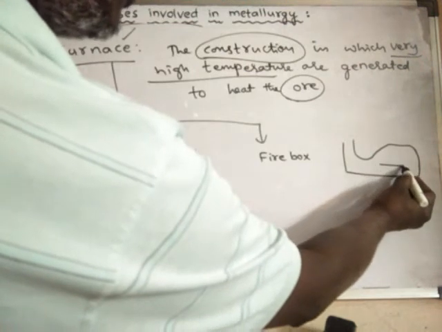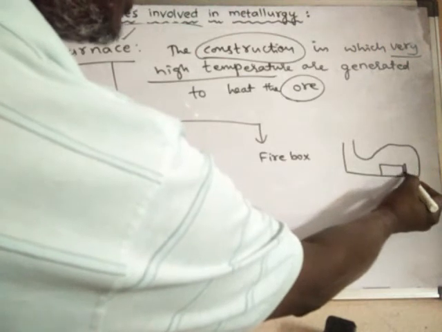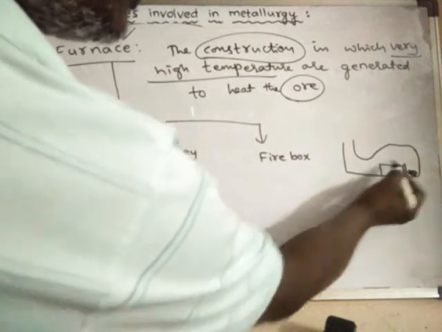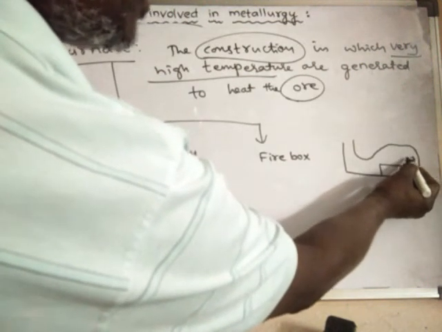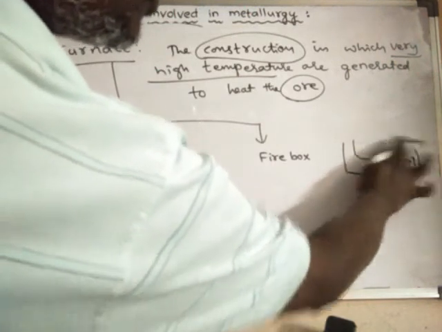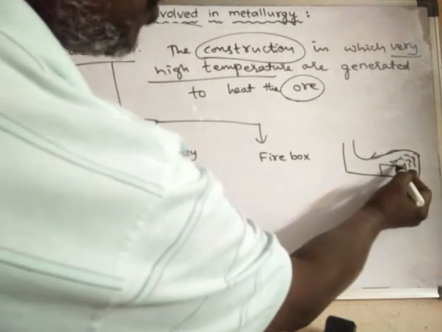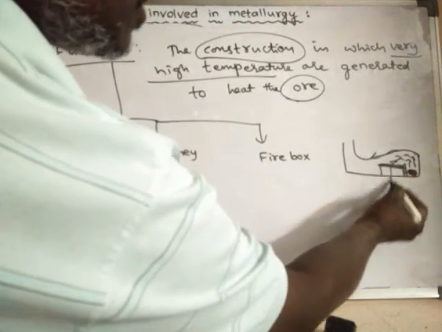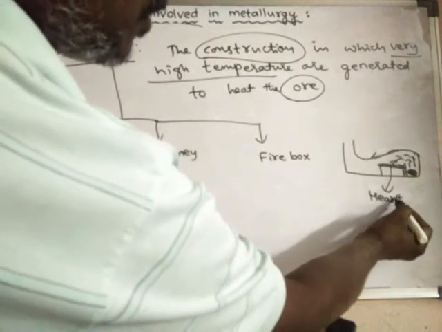Here there is a hot plate, and this hot plate is separated by a firebox, where fuel is burnt. When fuel is burnt, it produces hot air or hot gases. Those hot gases move towards this plate, which is called the hearth.